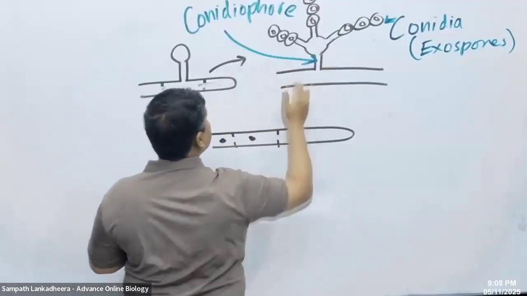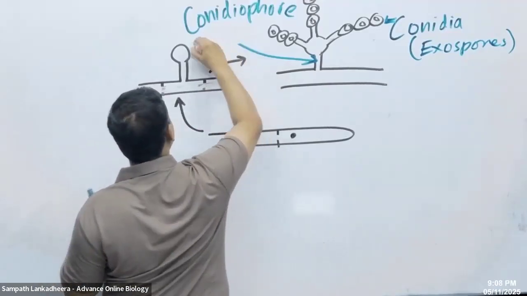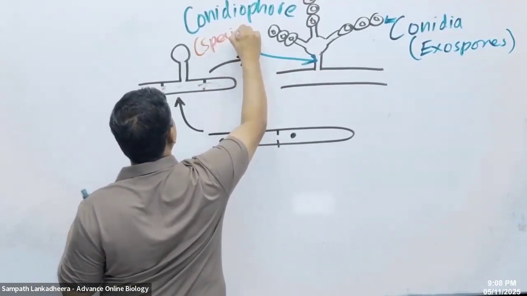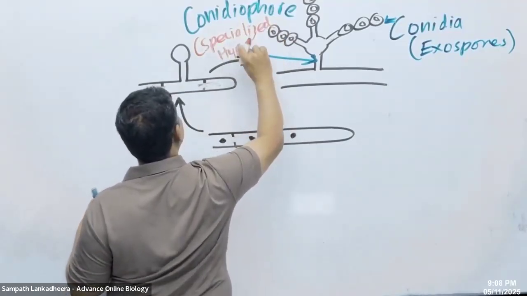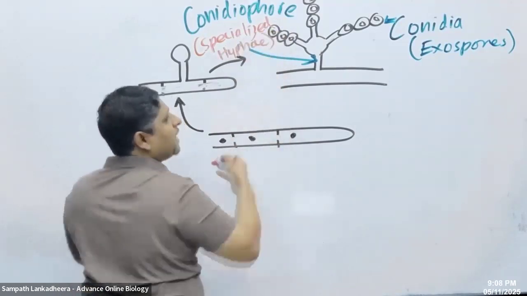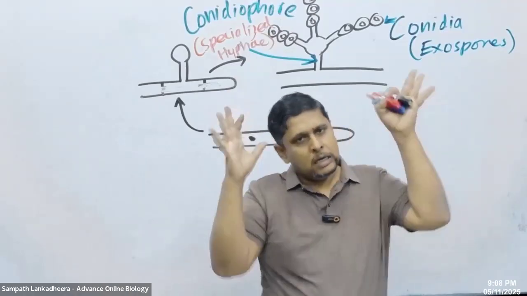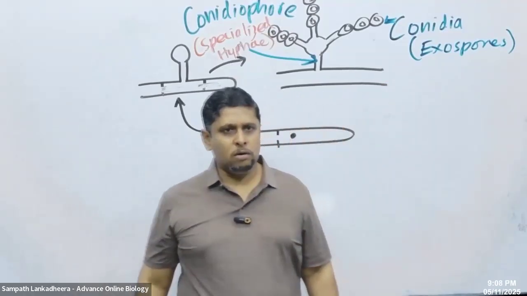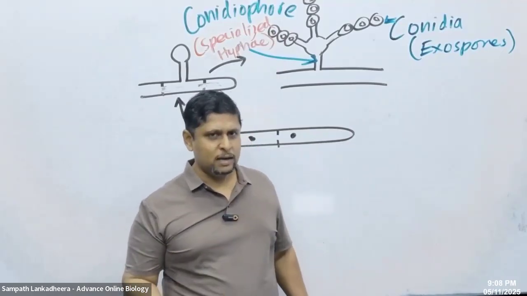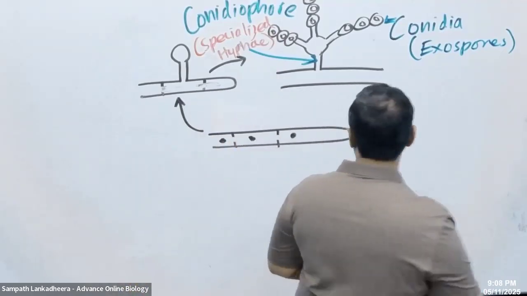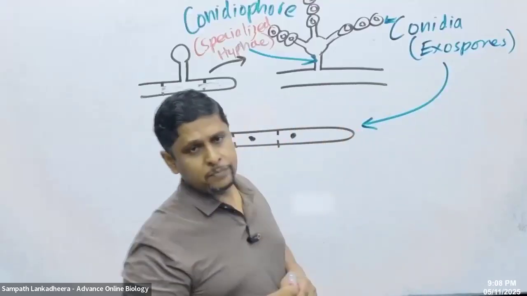It's a specialized hypha that bears the sporangium. What do you call that? Conidiophore. Conidia or conidiospores are a different term. Anyway, they germinate and form the mycelium back again.